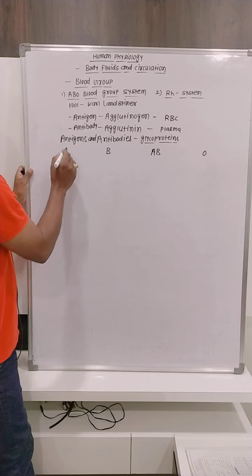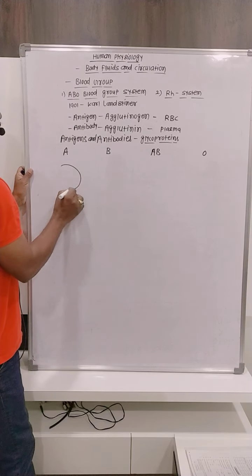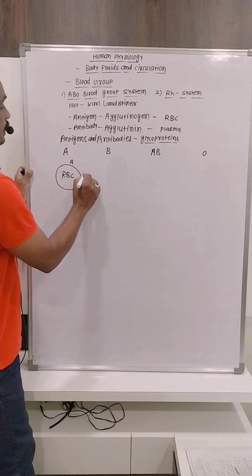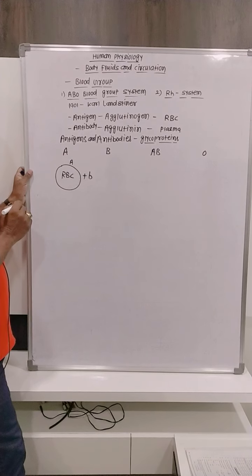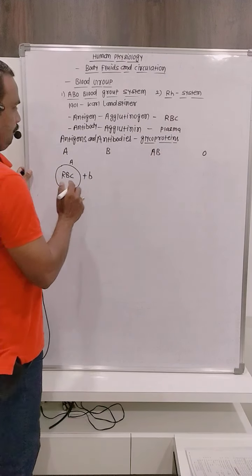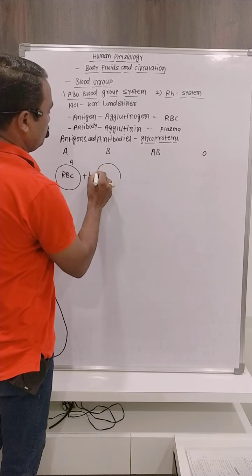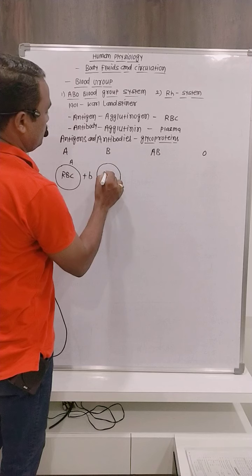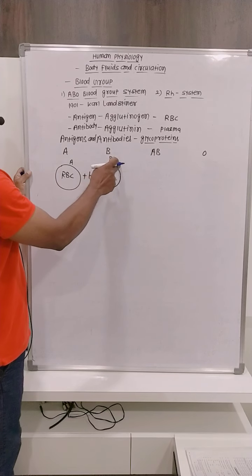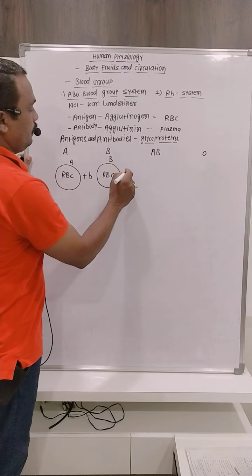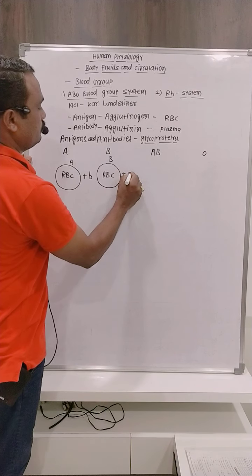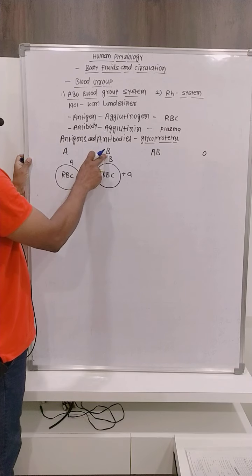How were those blood groups discovered? In the A blood group, on the surface of RBCs the A antigen is present, and in their plasma the B antibody is present. Then that person's blood group is A. Now the second one: persons having the B blood group have B antigens on the surface of RBCs, and A antibodies in their plasma. Then that person's blood group is B.